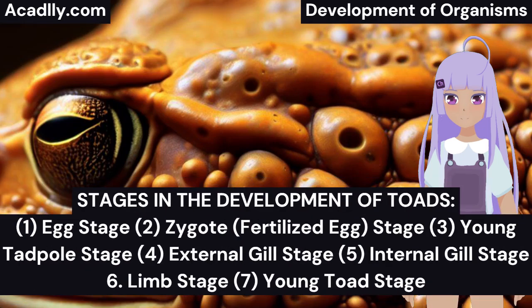Stages in the development of toads. In the case of toads, which are amphibians and vertebrates, courtship occurs during the rainy season. Male toads emit loud croaking noises to attract females, who are swollen with eggs. The male then climbs onto the female's back, firmly holding her with the thick parts of its thumbs. As the female lays her eggs, the male releases its sperm onto them, resulting in external fertilization.